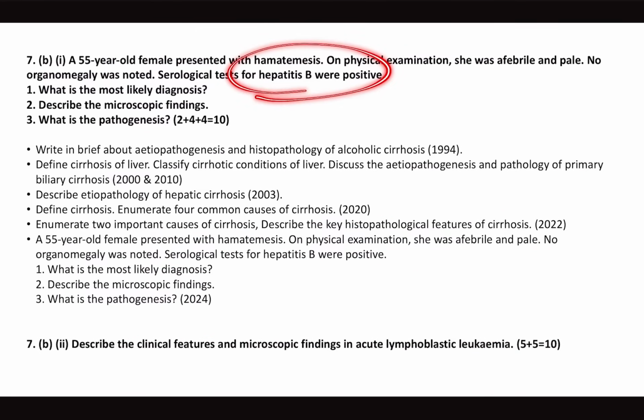And this one, hepatitis B, hematemesis, that means chronic liver disease, probably because of cirrhosis of liver. So microscopic findings that can be expected here, and what is the pathogenesis of cirrhosis of liver in case of hepatitis B. So the cause specific way you have to approach it, right? Now, write in brief, yes, cirrhosis is always there. A lot of times they did ask questions on cirrhosis of liver.